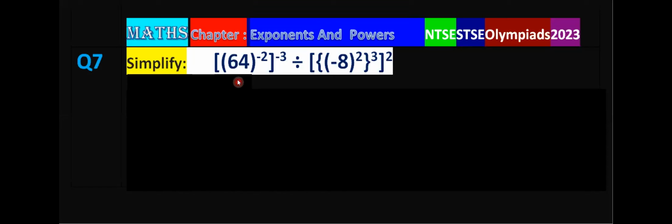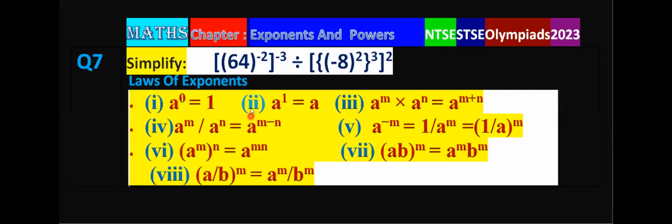Simplify (64 power minus 2) whole power minus 3 divided by ((minus 8) power 2) whole power 3 whole power 2. How to simplify these kind of questions? So for that, we have to first go for the laws of exponents. So you will see here laws of exponents are, if there is power of power, here see this is minus 2, this power is minus 3. So in the case of power of power, we put the same base and multiply the powers. Here, these are also powers, so you can multiply all these powers, right?